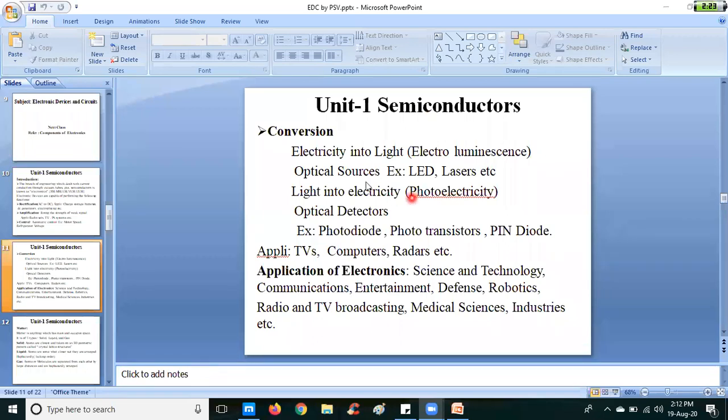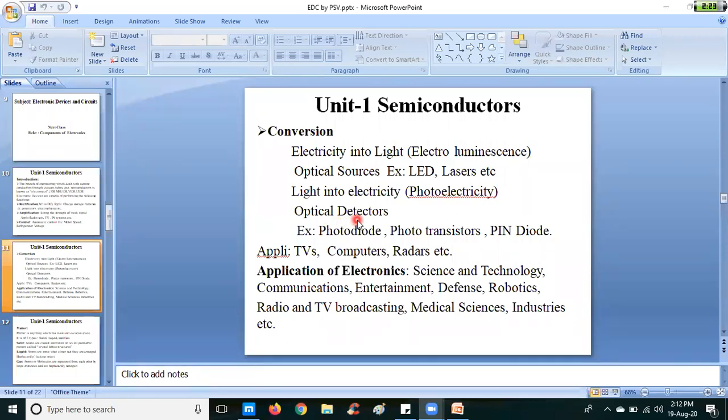This conversion can be done in two ways. One is converting electricity into light, that is the electroluminescence property. This is applicable in optical sources. Examples of optical sources are light emitting diodes and lasers. They take electrical energy and convert it into light energy. And the next one is light into electricity. This is the photoelectricity property, which we come across in optical detectors.